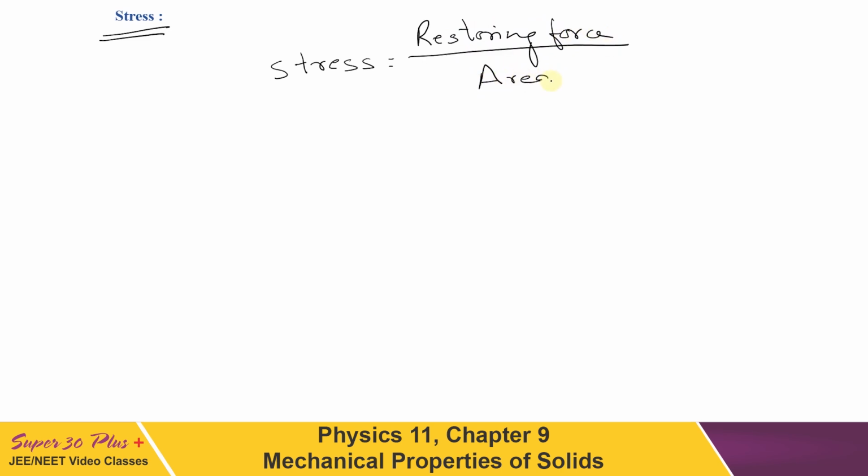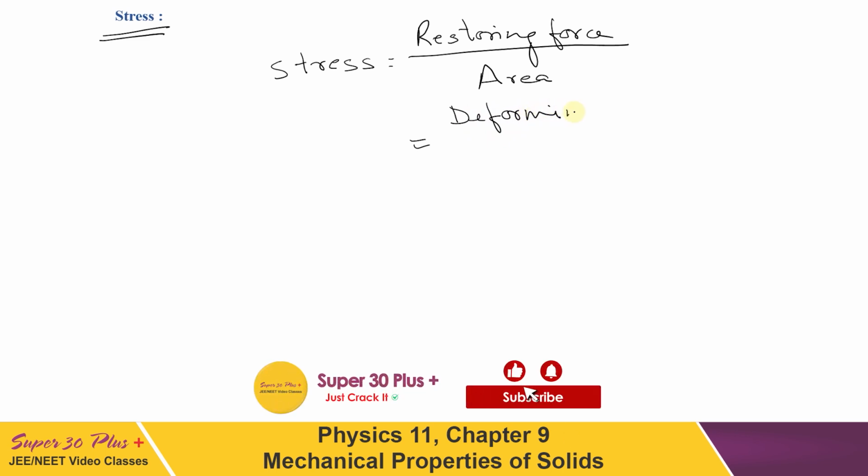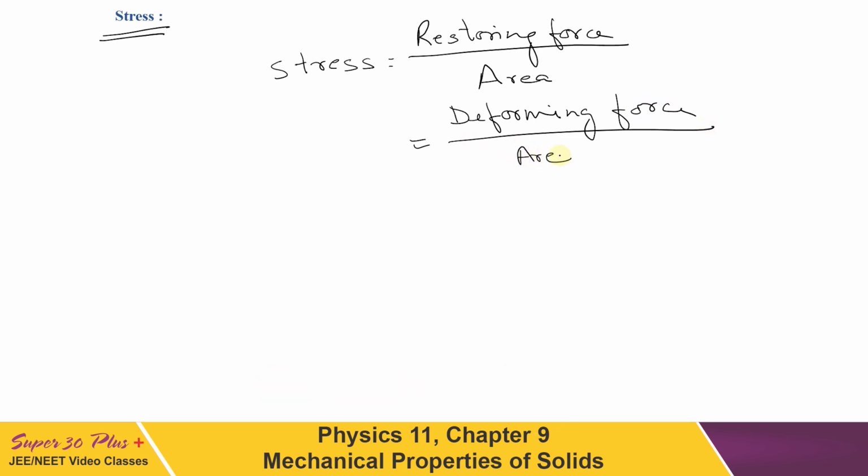And as I just told you, numerically this value is equal to the external deforming force, so mathematically it can be written as deforming force per unit area as well. But do remember that according to the definition, it should be the restoring force, not the deforming force. Mathematically they are both the same. Now what should be the SI unit of stress? As it is force upon area, this must be Newton per meter square, which is also given the name Pascal. In the CGS system, its unit is dyne per centimeter square.